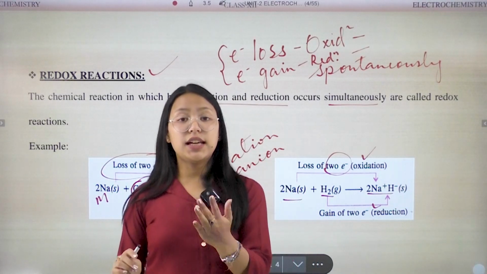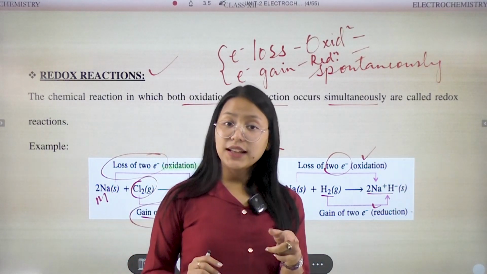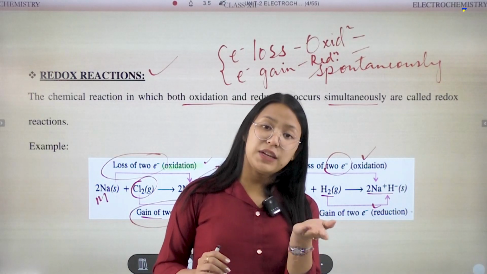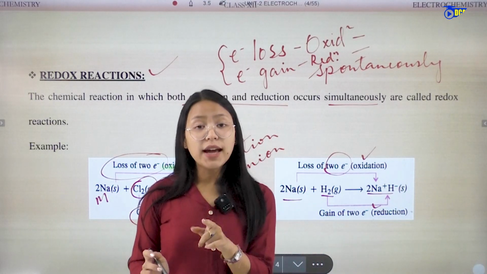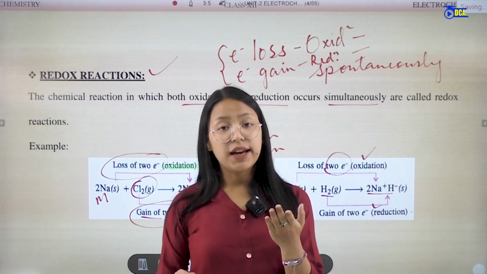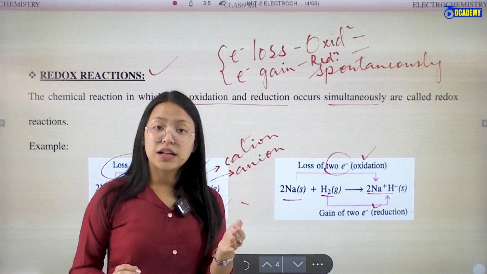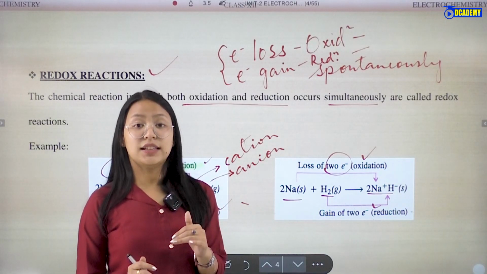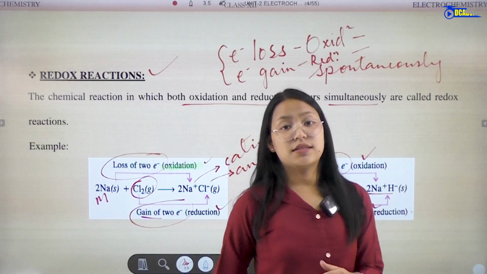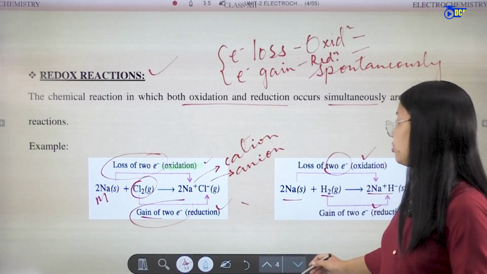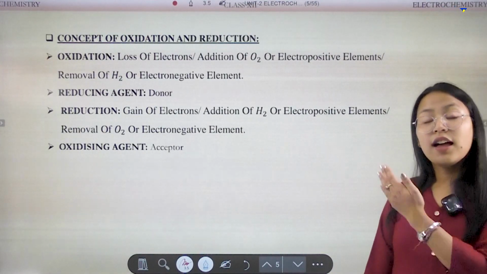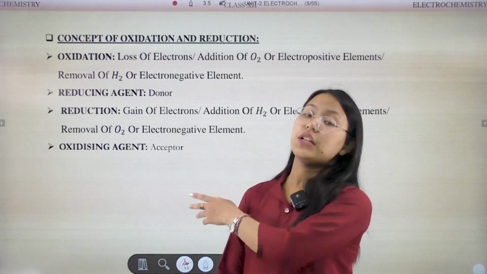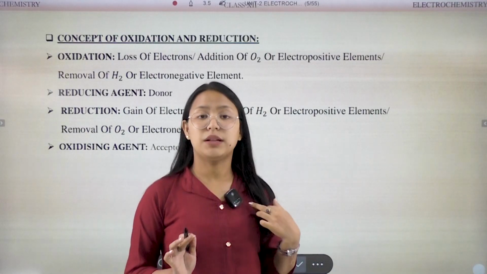And if there is reduction, there will be gain of electrons by atoms. Metallic atoms lose electrons, non-metallic atoms gain electrons. Then let's come to another small topic, the concept of redox reaction, to make it clear.